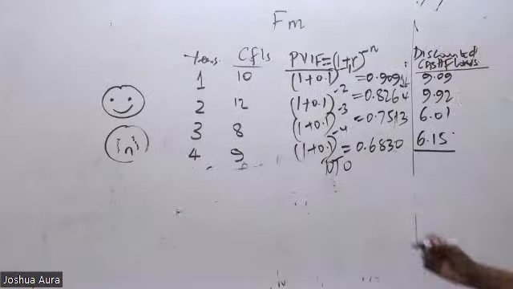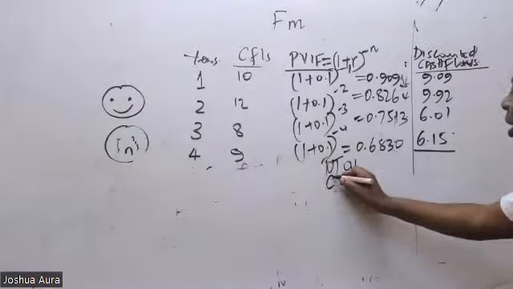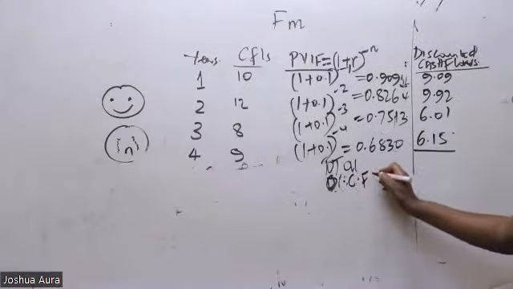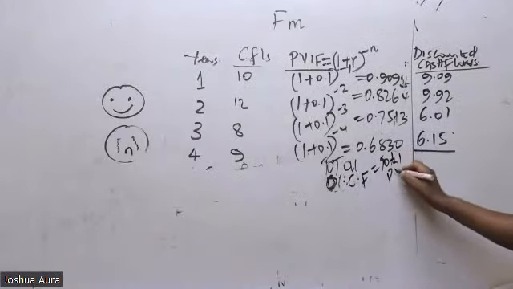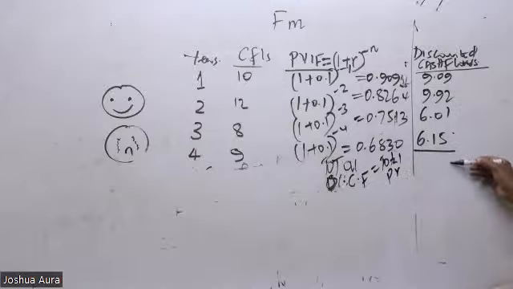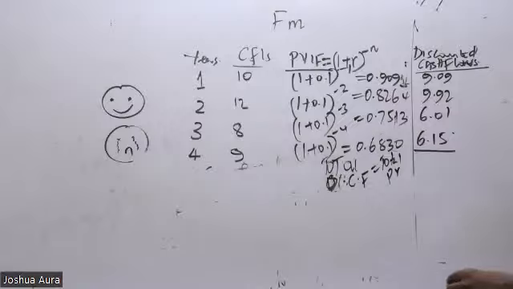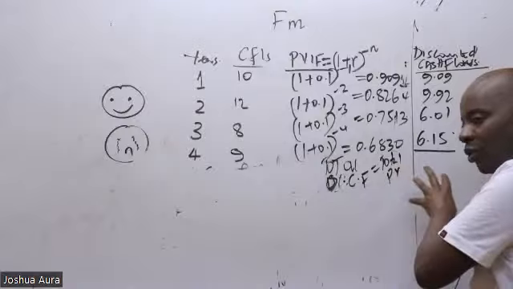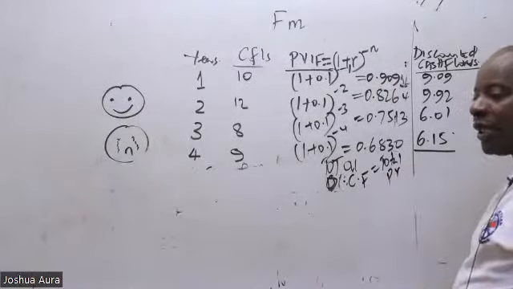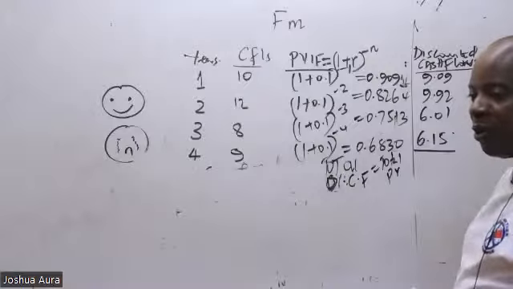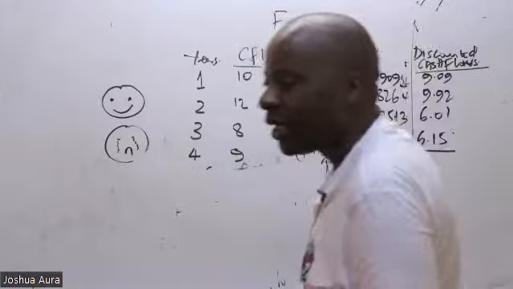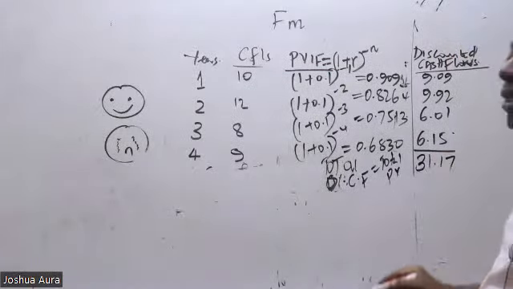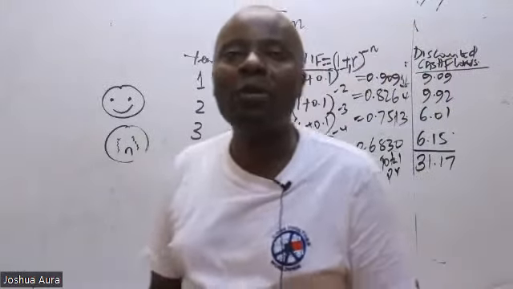No, it is total discounted cash flow, which is the same as total present value. So is there somebody who can give us the total DCF, total discounted cash flows, which is the same as total present value? According to Venus, total present value is 31.17.